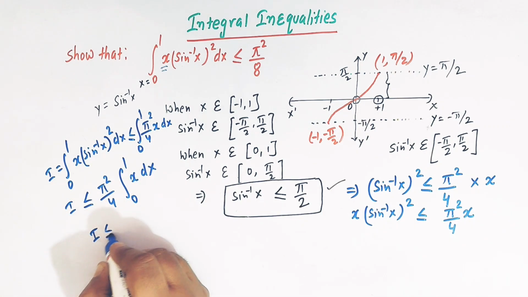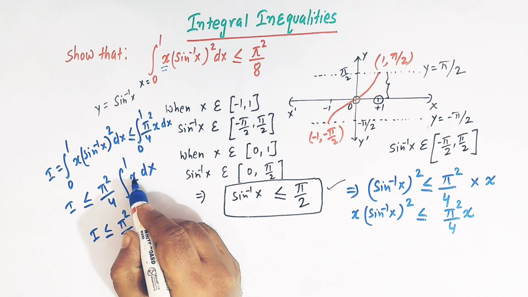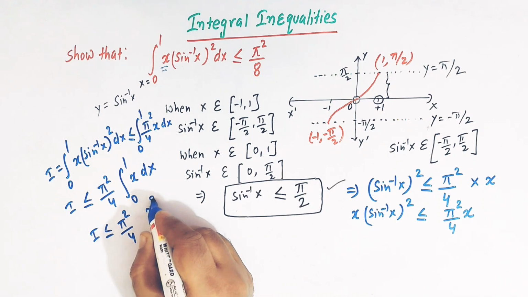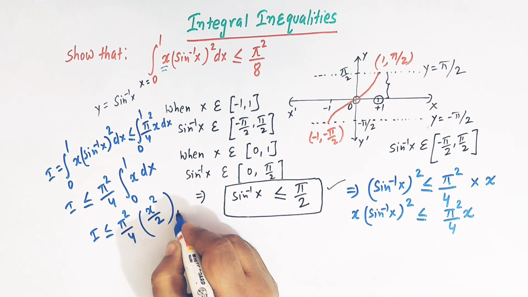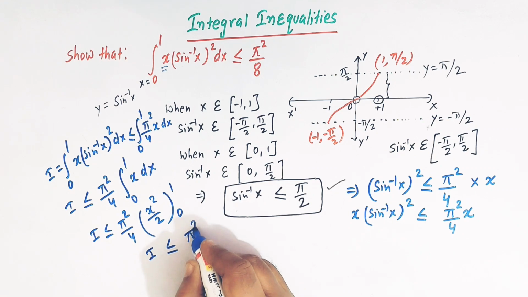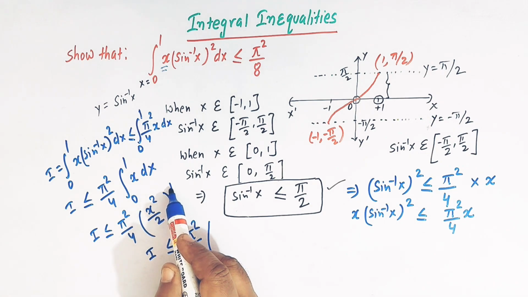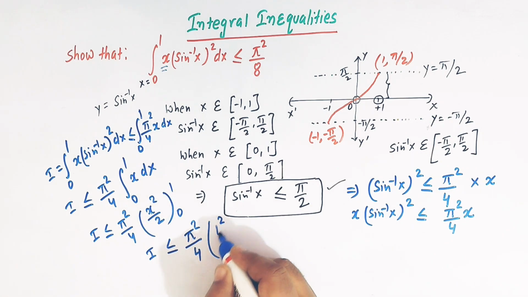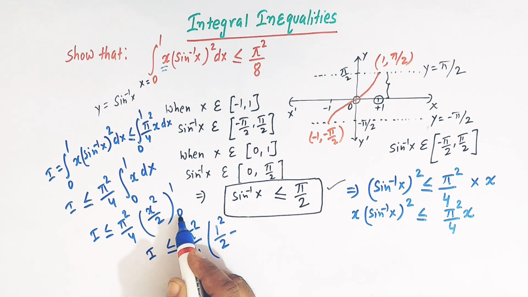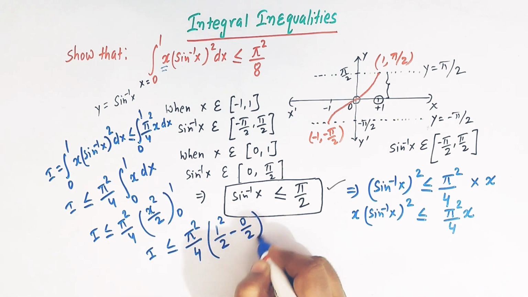So we can solve it further. We have pi square over 4, and the integral of x dx is x square over 2, with limits from 0 to 1. So we have I less than or equal to pi square over 4, and taking x is equal to 1, we have 1 square over 2, and then taking x is equal to 0, we have 0 over 2, right?